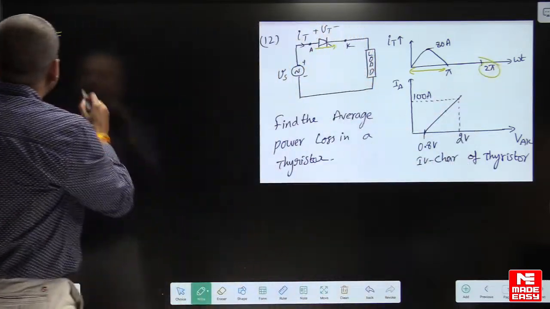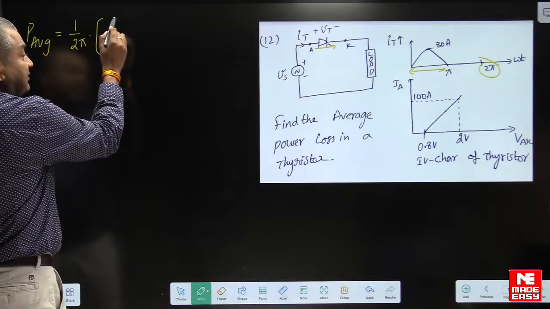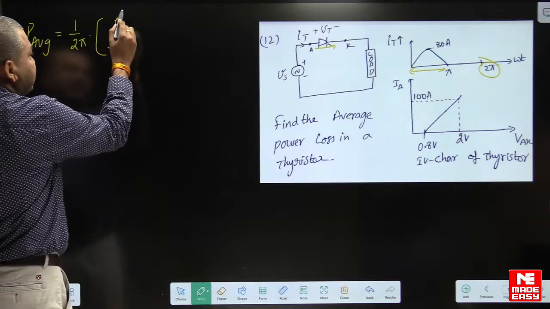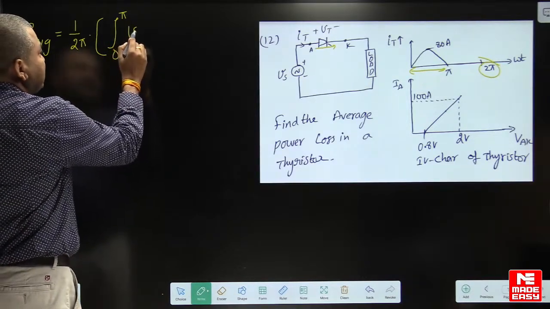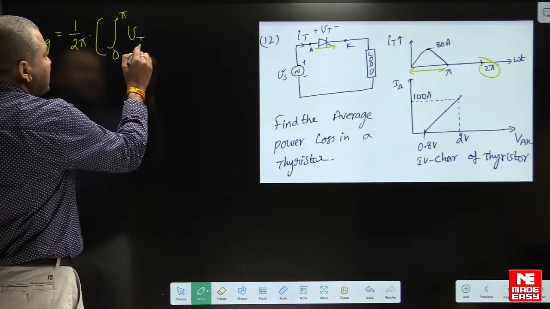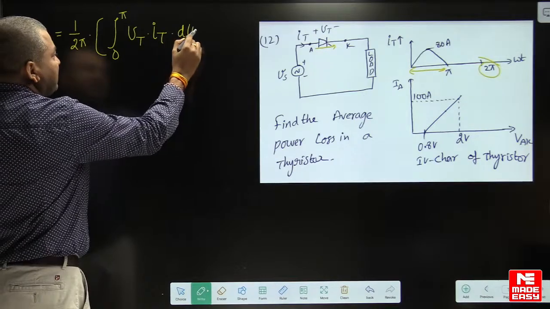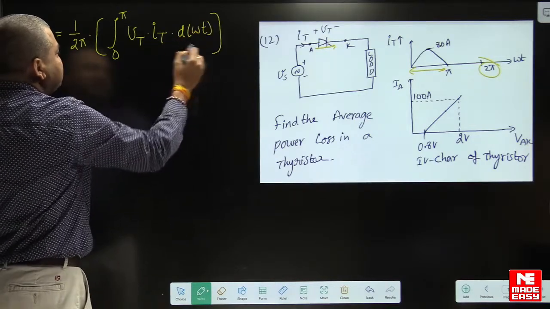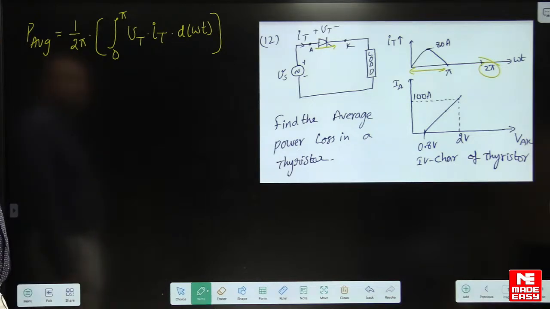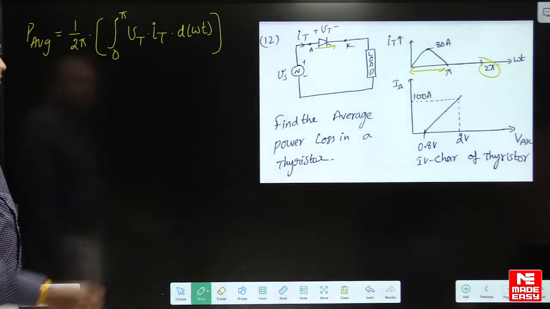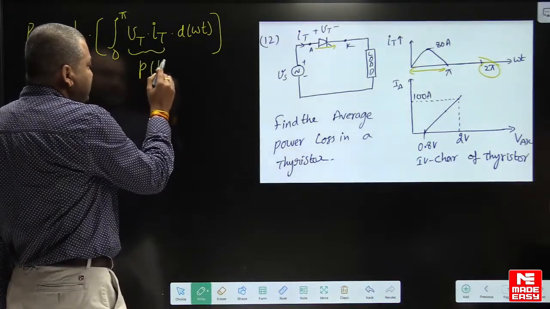So average power loss means 1 by time period, integral 0 to pi of the voltage across the thyristor times the current passing through the thyristor, d omega t. Just solve this and you will get the answer. That is the formula for average power loss. This is nothing but the instantaneous power loss expressed as a function of time.